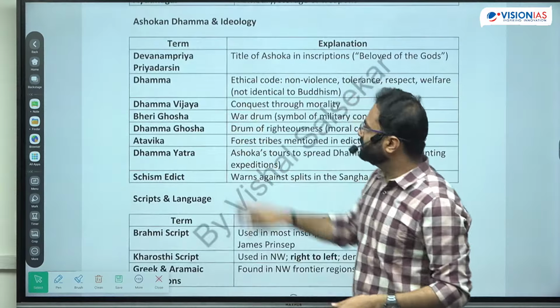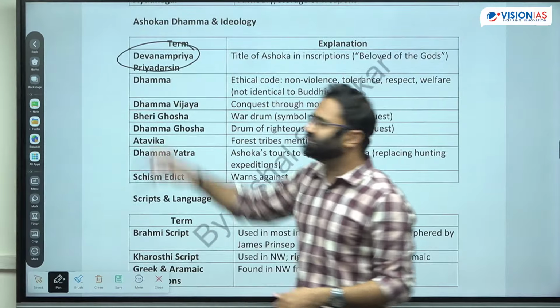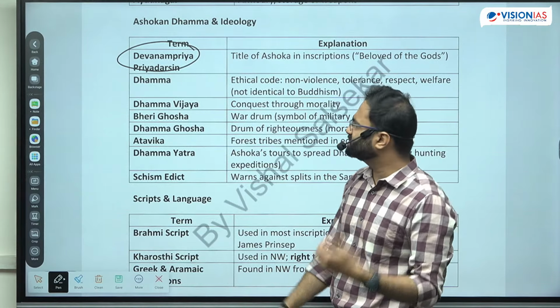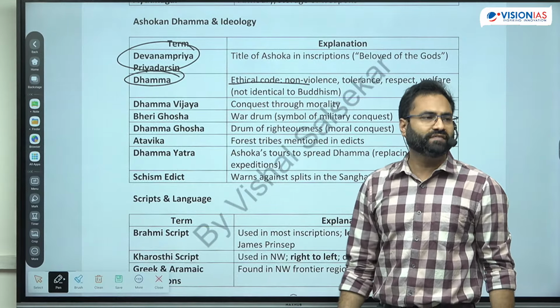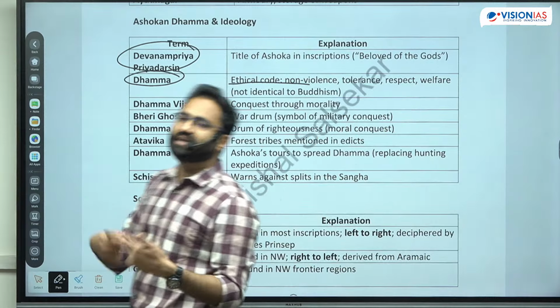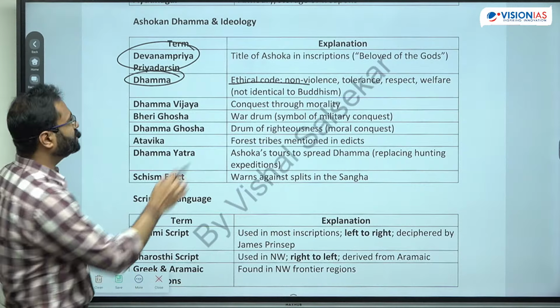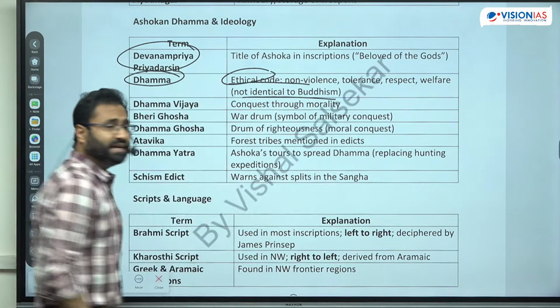Next is the Ashokan Dhamma. Now most of the things we already know. Devanampiya Priyadasi, it is depicting Ashok. Maski inscription, many other inscriptions talk about this. Dhamma is basically the ethical code of Ashok. This is not exactly like the Dharma. It is basically the ideals on which Buddhism is based during the time period of Ashok, right? So it is the ethical code and not exactly Buddhism.